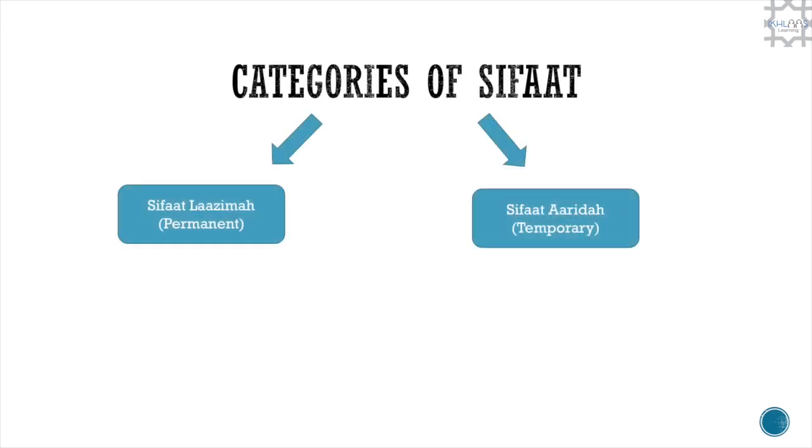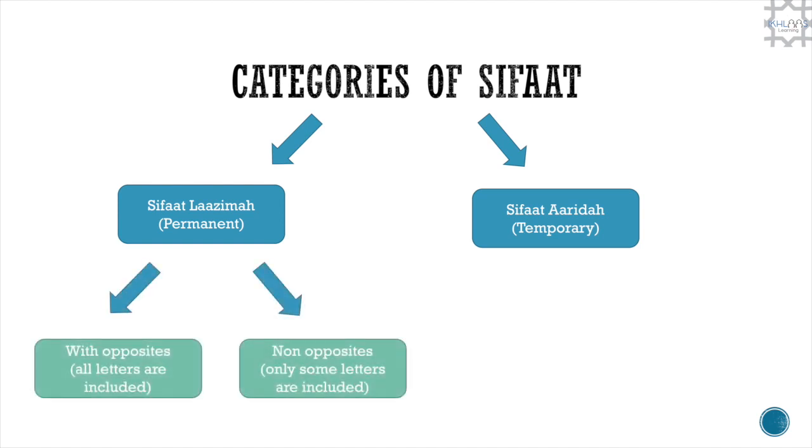There are two categories of Sifat. We have Sifat Lazima, which is permanent Sifat, and we have Sifat Arida, which is temporary Sifat, which we have covered previously, like the Noon Sakin rules, the rule of Ra, the rule of Allah, etc. We will be studying Sifat Lazima. There are two categories: Sifat Lazima with opposites, where all the letters are included, and Sifat Lazima with non-opposites, where only some of the letters are included.